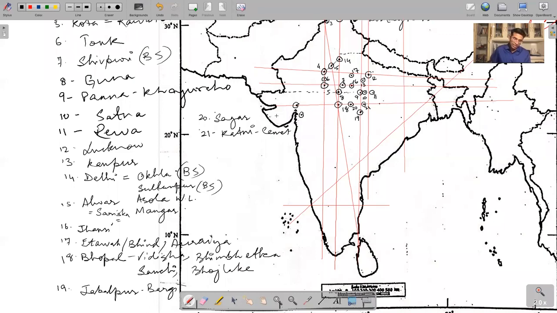Anand, Kheda. 22 is Gandhinagar and also Ahmedabad. Do you remember a national park at Ahmedabad? Nal Sarovar, bird sanctuary. You also approximate Nal Sarovar here, not Velavadar. Velavadar is near Bhavnagar.